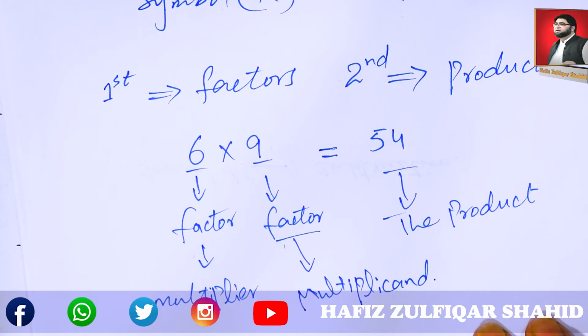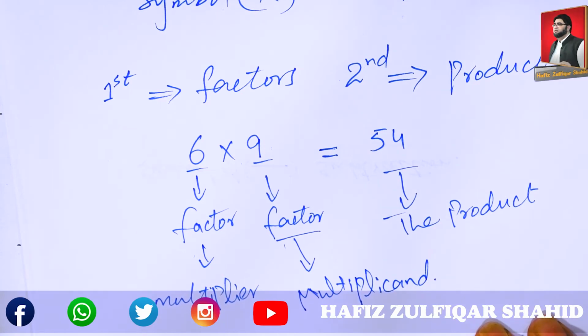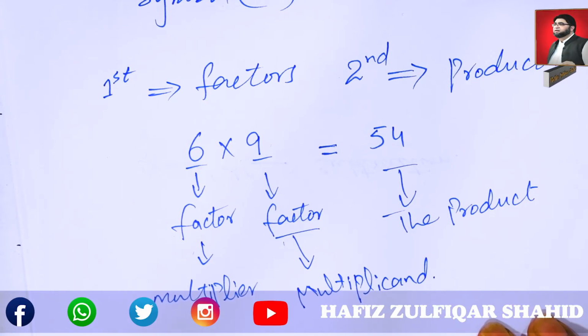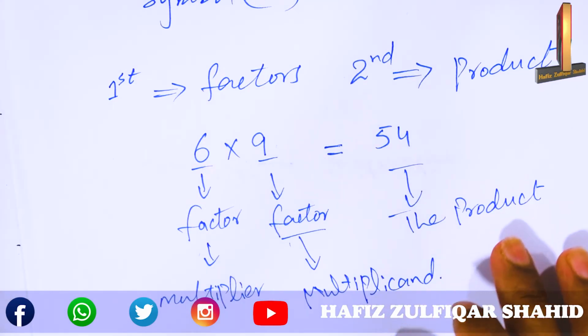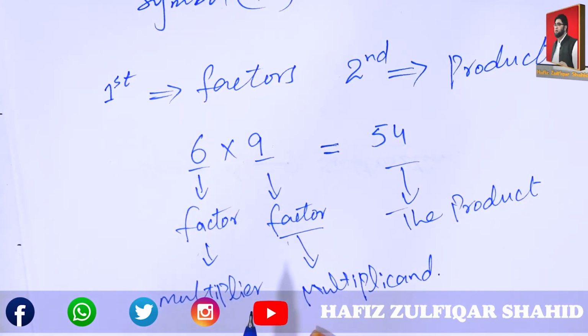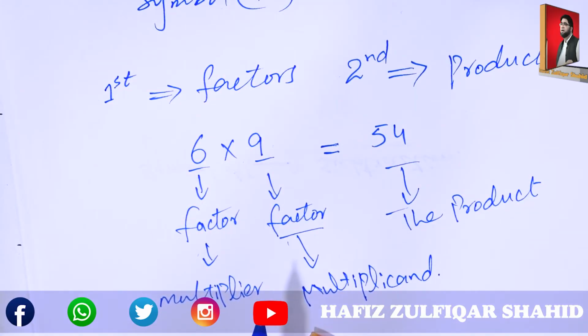And the third one is, for every multiplication fact there are two division facts.